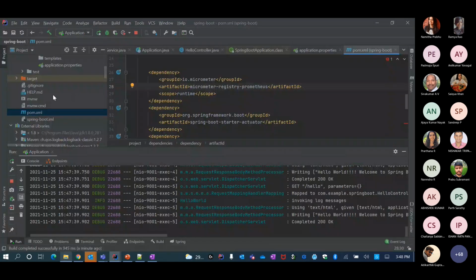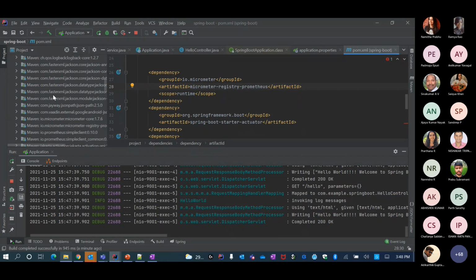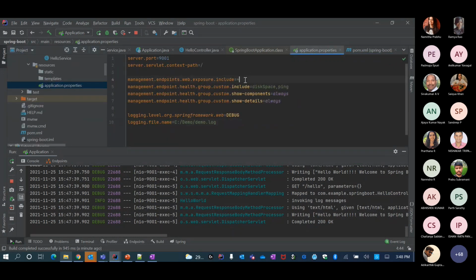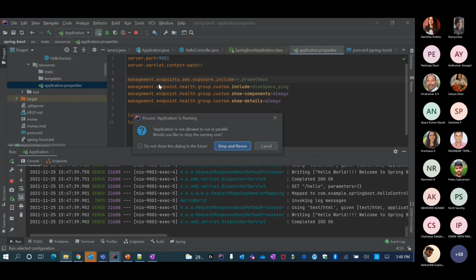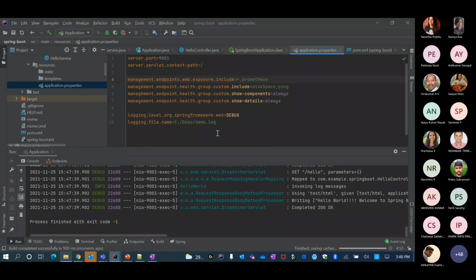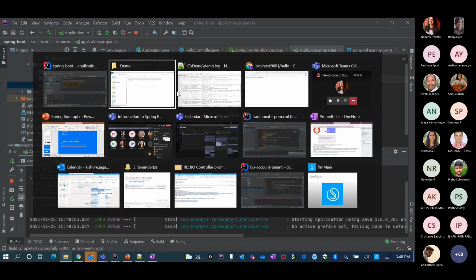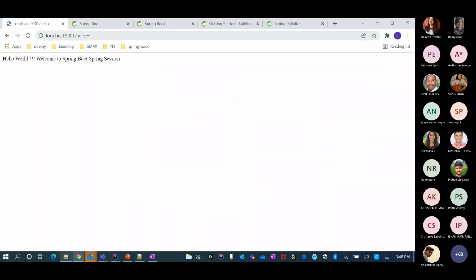Since I added this Micrometer registry to my Spring Boot application, all I need to do is go to my application properties and say also show me, since Micrometer publishes all the metrics in that Prometheus endpoint, the context path called Prometheus. So I restart this, and once it has started, just ping this twice.